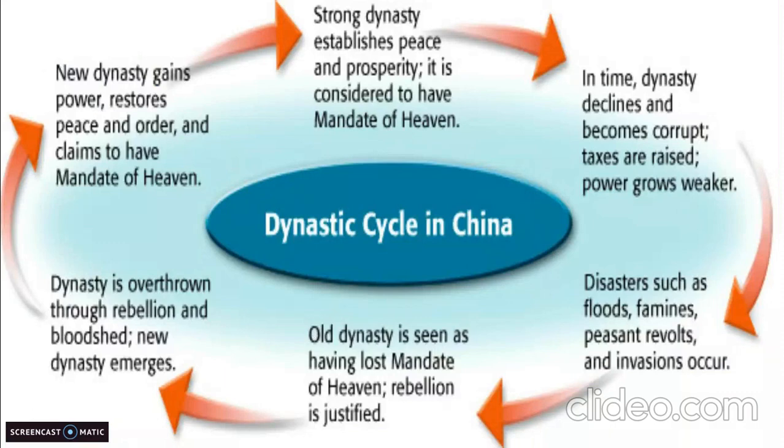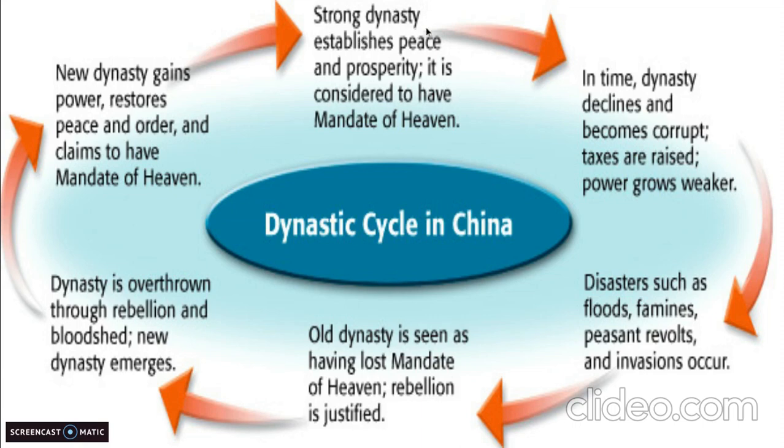So there is this cycle that dynasties went through in China. The dynastic cycle in China. So what would happen is you would start with a strong dynasty which establishes peace and prosperity. It is considered to have the mandate of heaven. So the mandate of heaven is the belief that they have God's approval. So you would have a time of peace, prosperity, kindness, justice for all, something like this.